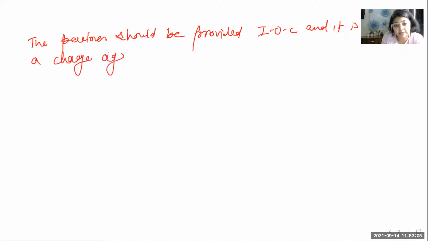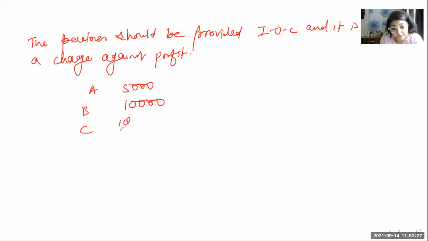Charge against profit means the moment the question has said that, even if the firm has to suffer a loss, the full amount of interest on capital has to be provided to the partners. Okay, in that case, what are you going to do? Again, same example, I will say ABC, they have 5,000, 10,000 and 15,000 interest on capital, and profit available is only 20,000. Still you will give them this, and because of this the firm will have a loss.